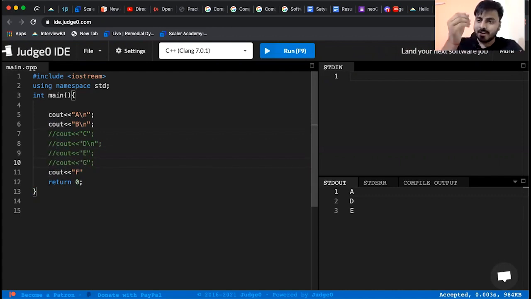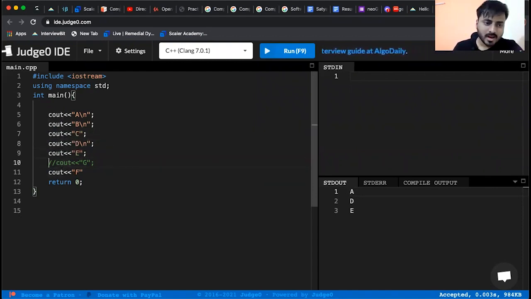Adding forward slash for each line, that's not really a good idea. So what you can do is, instead of keeping it in this way, you can also exempt all of them at a single stretch in this manner. So all the lines between this forward slash and the backward slash will be excluded from execution.